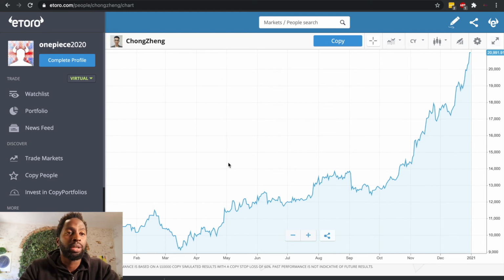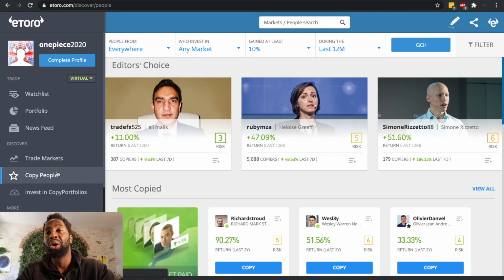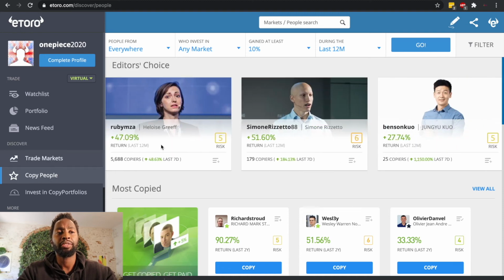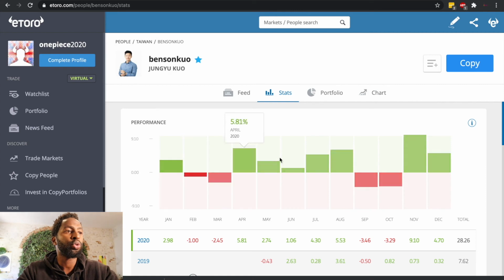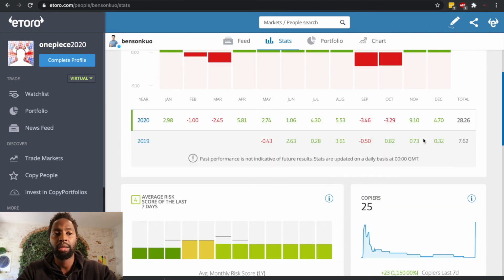Another thing you should try to understand is that depending on who you copy and when you copy, you might have some gains that are different from what is broadcasted or shown on the portfolio of the trader or the investor. So let's look at this guy, for example. His name is Jungyu Q. For example, he made 28% this year.